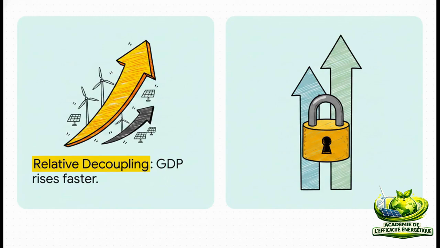But the story really changes depending on where you look. In middle-income nations like China and Brazil, we see what's known as relative decoupling. Their emissions and energy demand are still rising, sure, but their GDP is rising so much faster thanks to massive renewable investments and efficiency quotas. Contrast that with coupled growth in low-income nations. There, a lack of clean infrastructure means GDP and fossil fuel emissions are still tightly locked together, basically rising hand in hand.